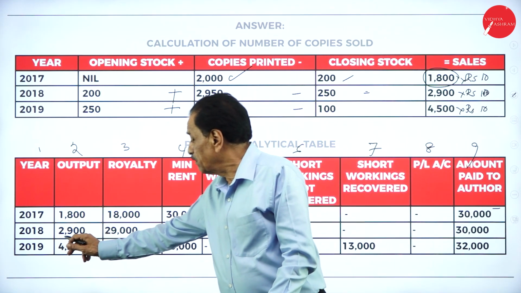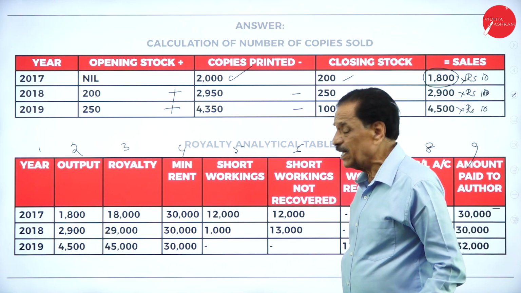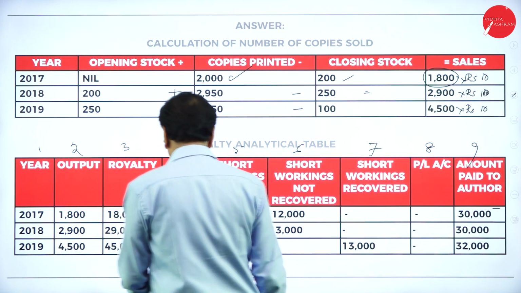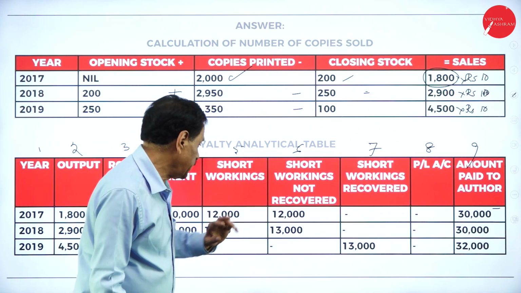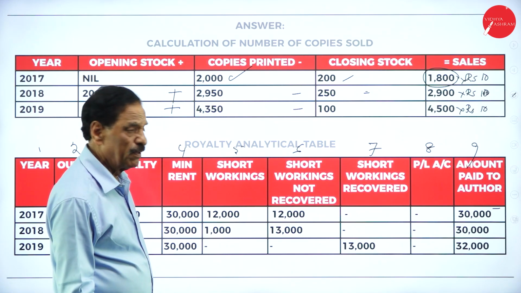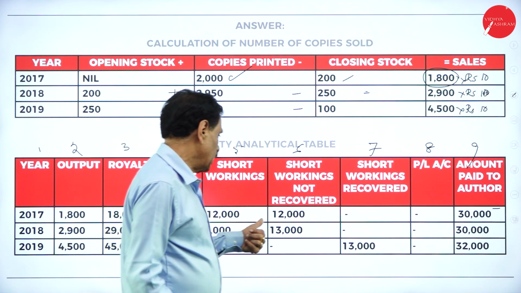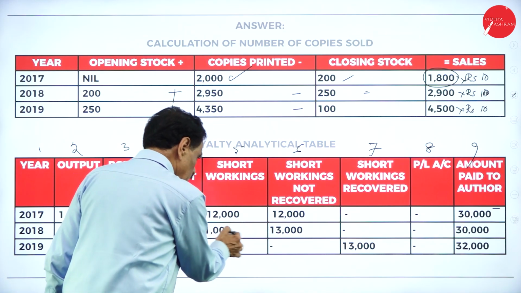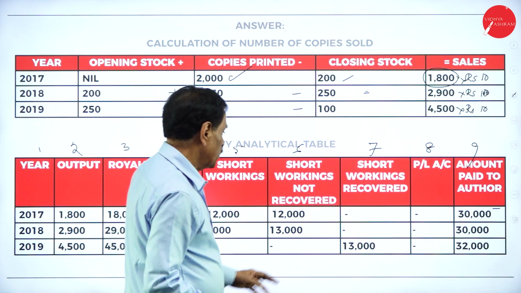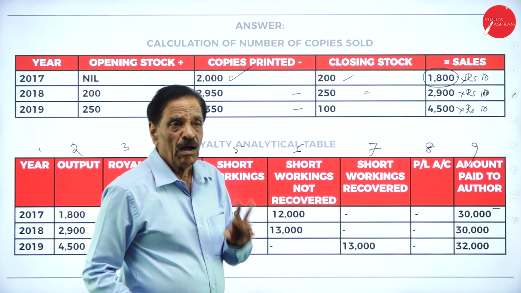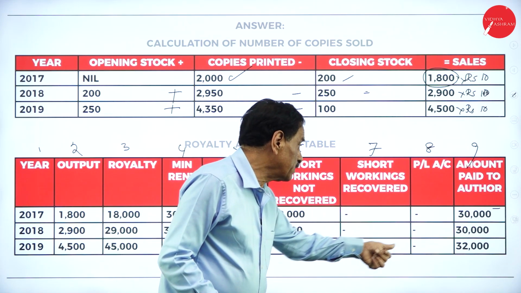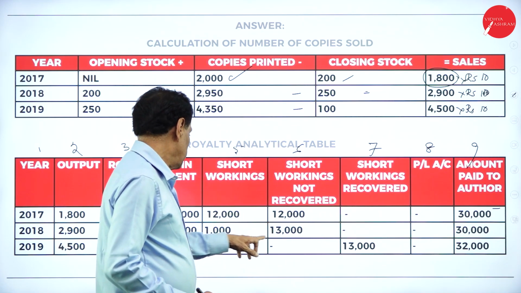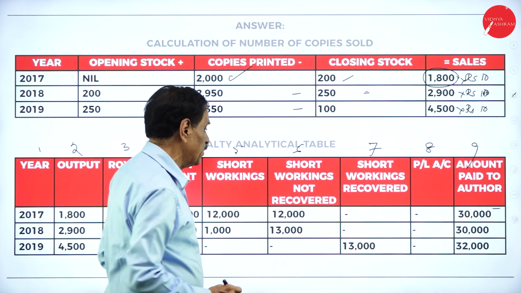Next year, your sale is 2,900 into 10, which means 29,000, but your minimum rent is 30,000. So you have to pay the 30,000. Once again, there is a shortage of 1,000. So 12,000 plus 1,000 becomes 13,000. Short working recovery: all the shortage should be recovered in the third year. So the shortage of 12,000 becomes 13,000.